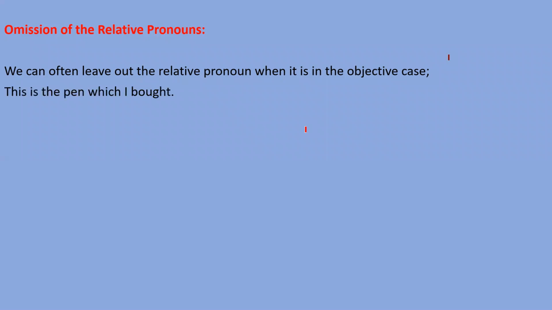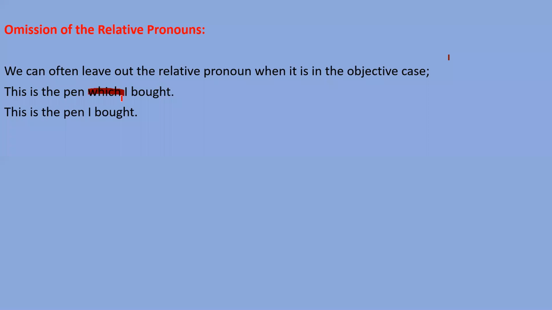With some examples we will understand. Suppose I need to say this is the pen which I bought. So you know that this word which has been used here as an object, right? So we can write the sentence without this word also. We can also say this sentence in the same form without which: this is the pen I bought.